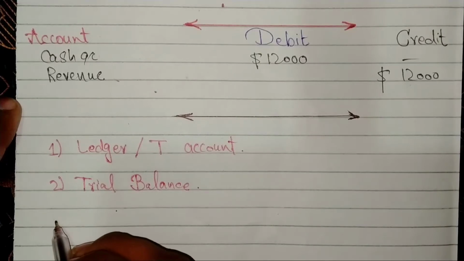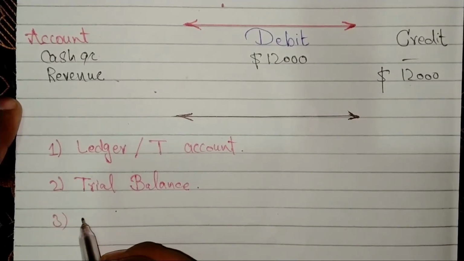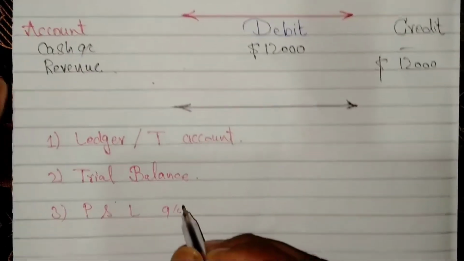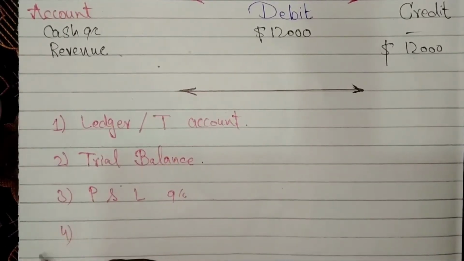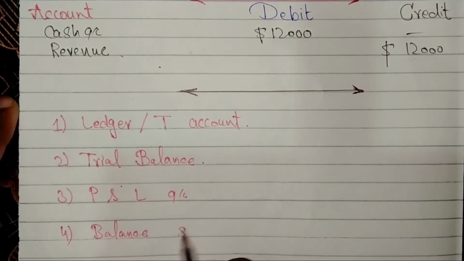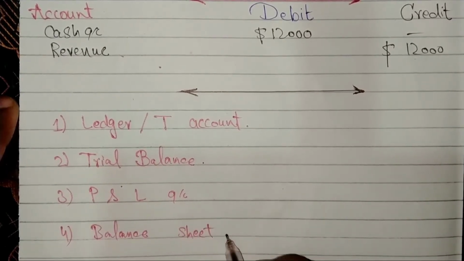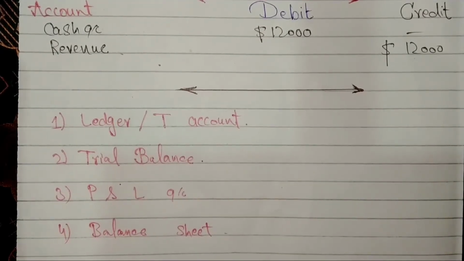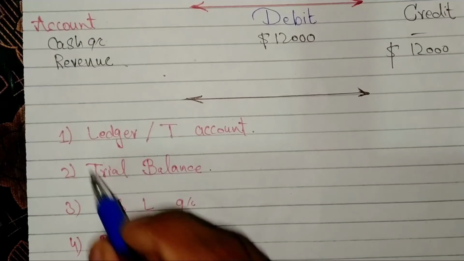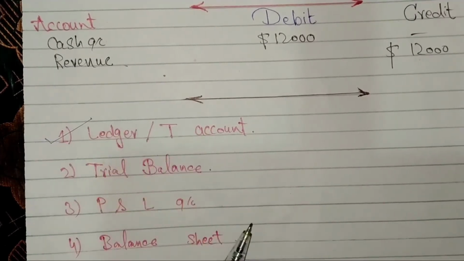The third requirement, profit and loss account. The fourth point is balance sheet of the simulated business or transactions which we have done above. We are going to solve the ledger or T account first of the journal entries.